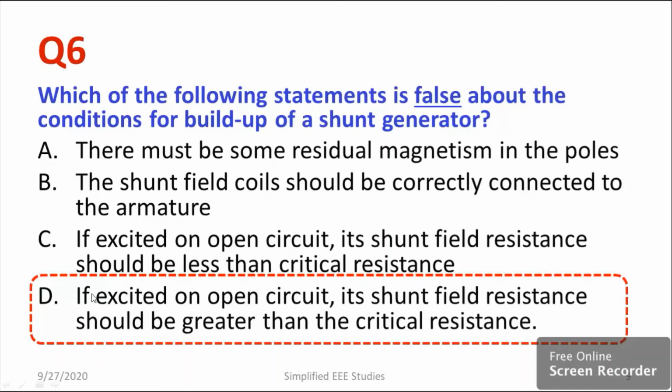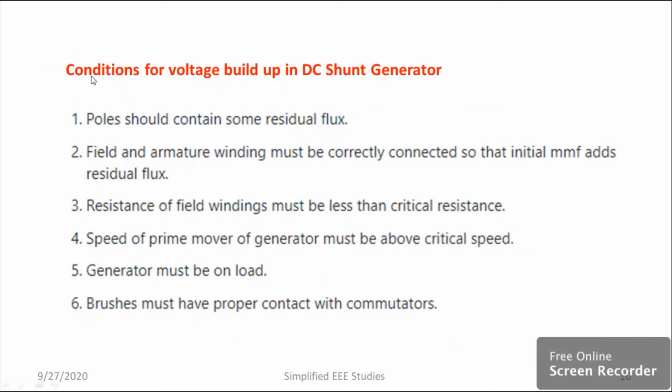But if I talk about option D, if excited on open circuit, its shunt field resistance should be greater than critical resistance. This is 100% wrong. So I can find out option D. That is the right answer for the question. So these are the conditions for voltage buildup in a DC generator.